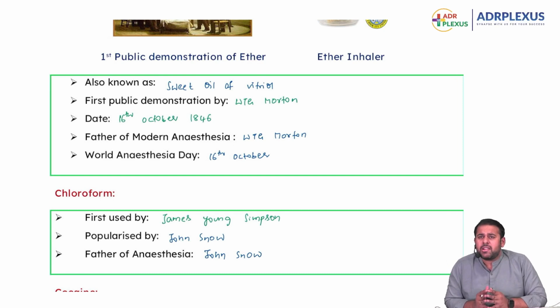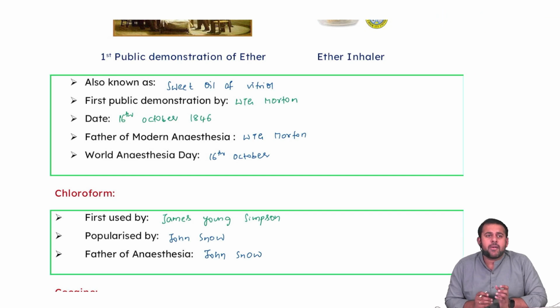Heard about John Snow somewhere else? Type in the chat box. Not Game of Thrones. Anything else? Very good, Altaf. Epidemiology. He is also the father of epidemiology. You remember in SPM, there's Broad Street where they discussed the cholera epidemic and what the source was. So that is John Snow. He is not only the father of anesthesia, but also the father of epidemiology. And who is the father of public health? Fantastic. Good, Divya.